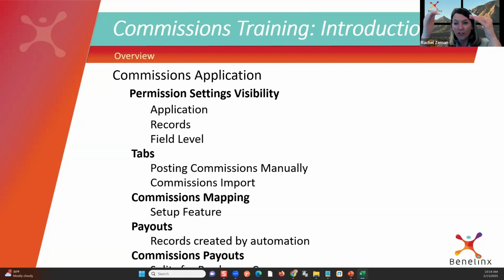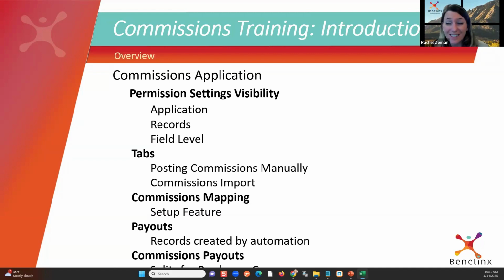But just so everybody understands, not only at the app level, but we can also control what records they can see. Certain objects they're not going to be able to see, like payouts, commission payouts. They can't even see those objects, which means they can't see those records. But even further down the line, we can also designate at the permission level what fields they can see. So everybody needs to see policies, right?